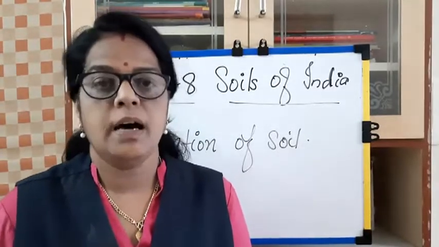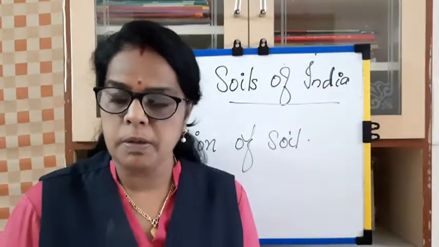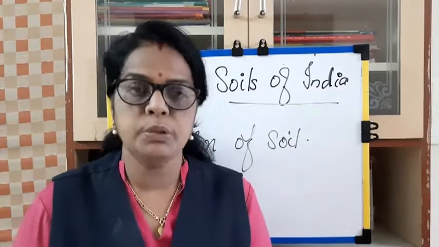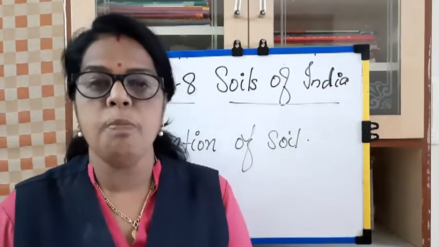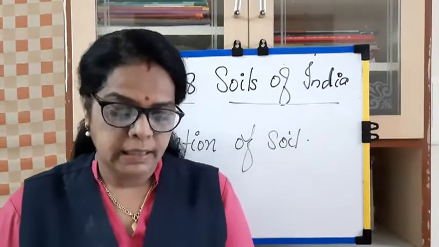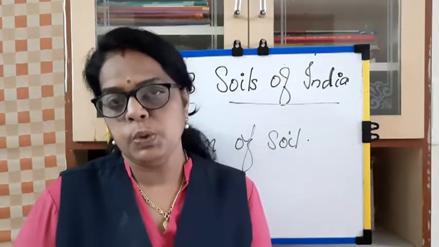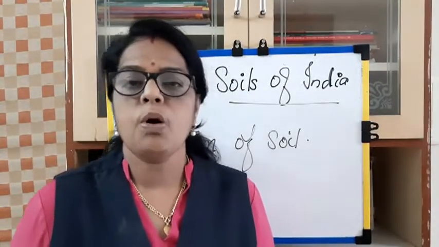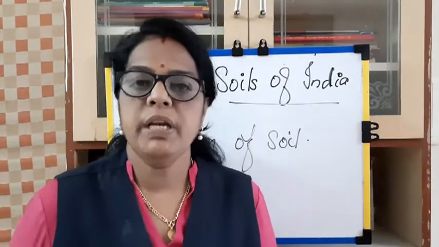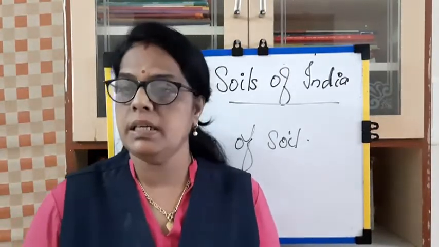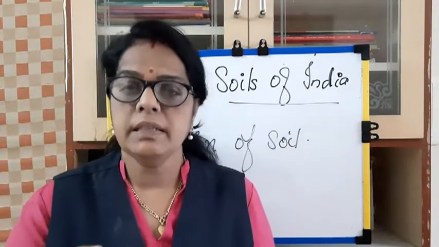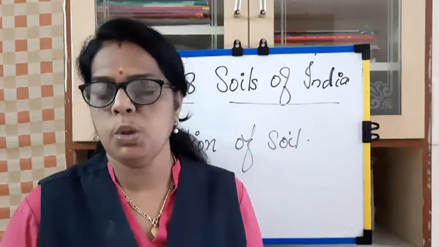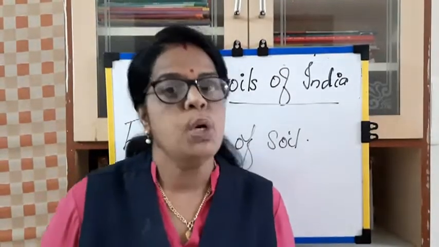See, first the large rocks are broken into small pieces. After that, they are further broken into smaller pieces which form sand, silt, and the different types of soil. So, how is the soil formed? The large rocks are broken into small pieces due to wind, water, and sunlight with time, and then they are further broken into small pieces, in the form of sand or silt and the different types of soil.